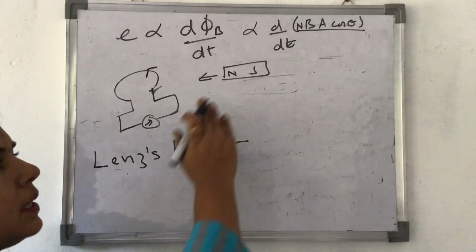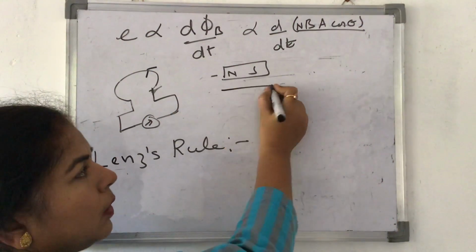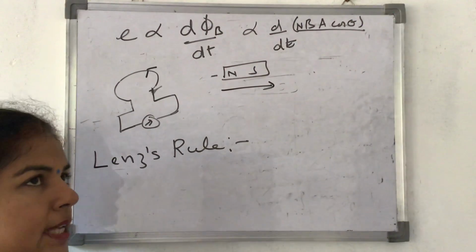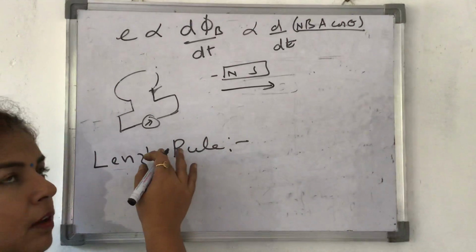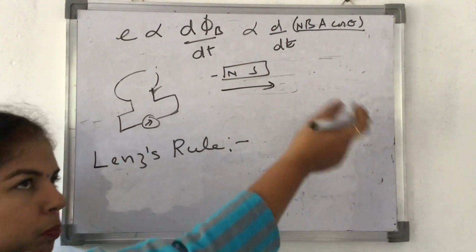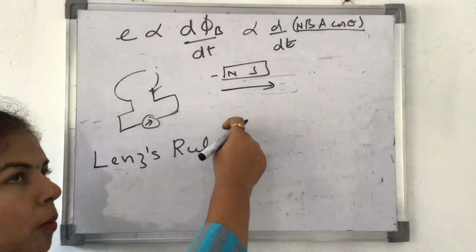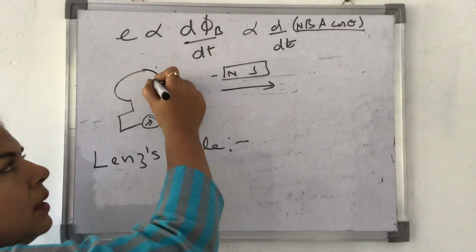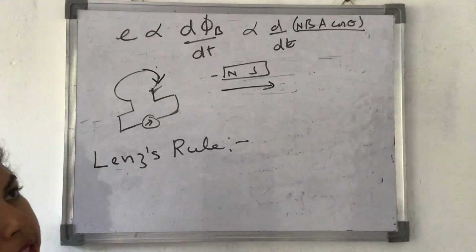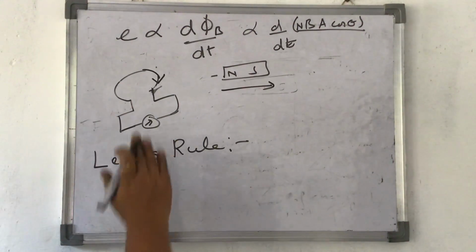If it was the opposite, in case I was bringing north pole away from it, then the cause of induced EMF in it would have been going of north pole away from it. So it will do the opposite. How will it bring north pole back? By becoming a south pole. Then the current starts flowing in it in clockwise direction. So this is Lenz's rule.